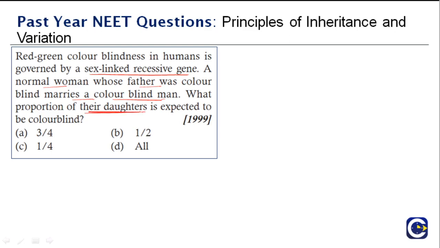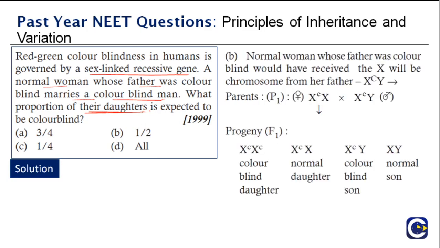Similar questions we have seen multiple times, so the best way is to write it down. These will be the parents: a carrier female who marries a color blind man, and then this is the progeny. What is the question? What is the proportion of their daughters to be color blind? If you now look at the daughters, the ratio is half. So the right answer is B.